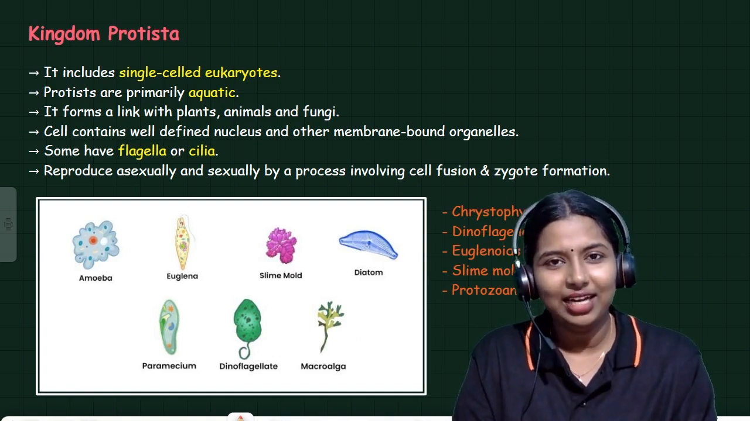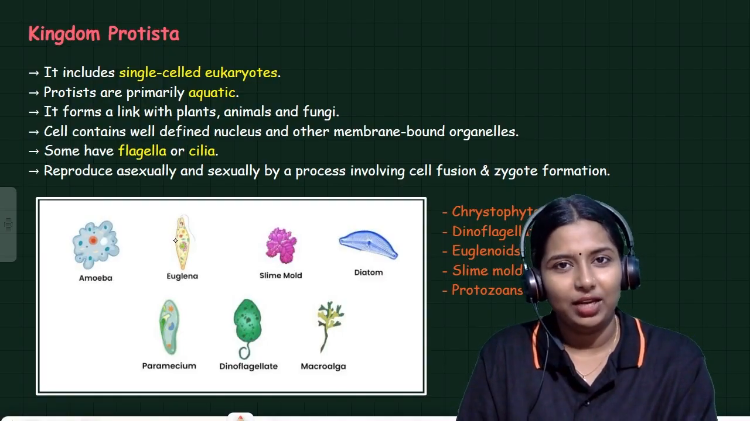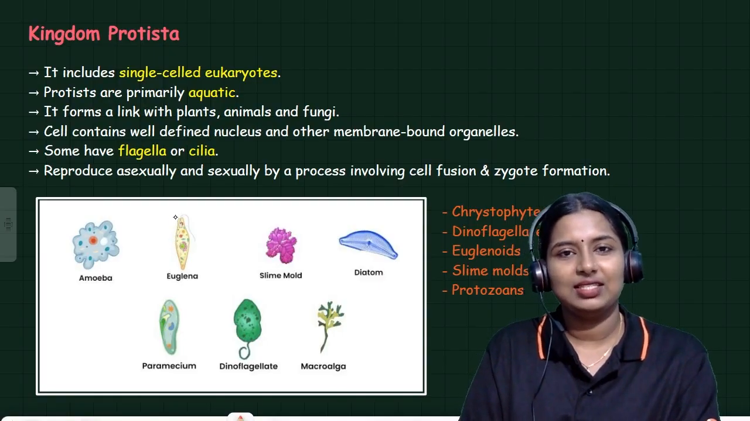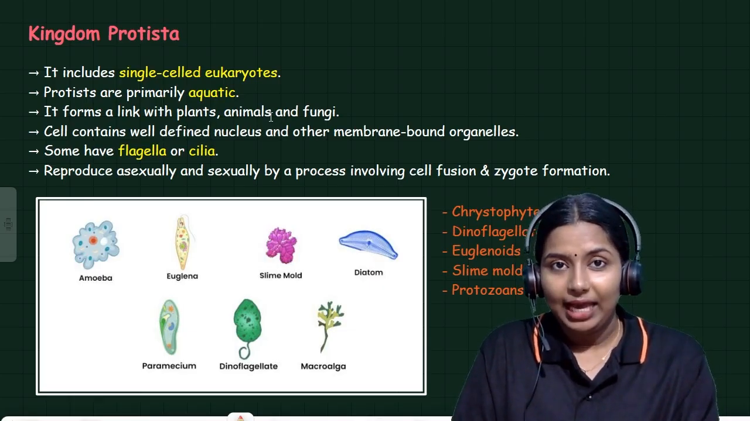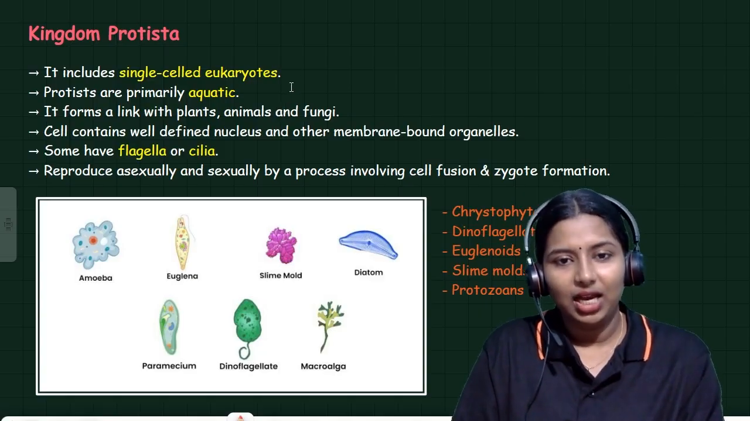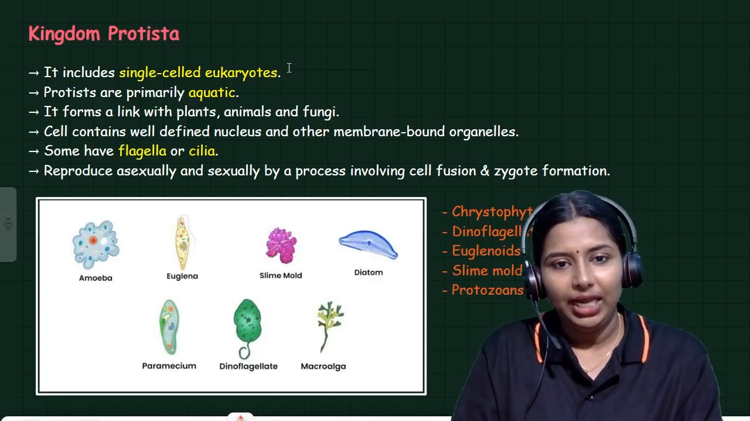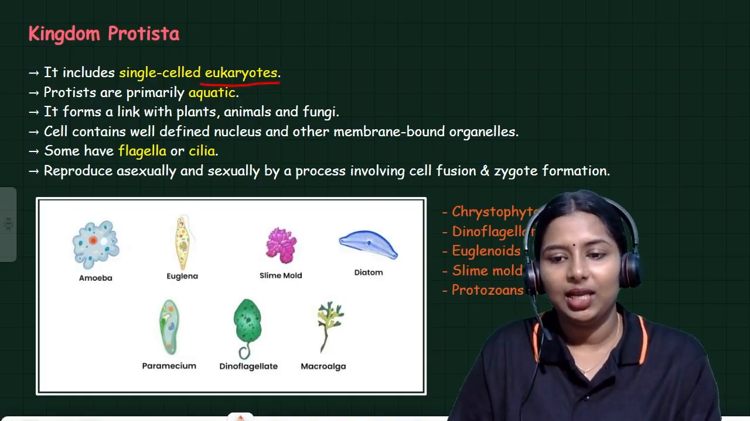What is that? Kingdom Protista. It includes single-celled eukaryotes. In monerans, prokaryotic organisms are present. When we come to Protista, it changes. Eukaryotes are present in kingdom Protista.